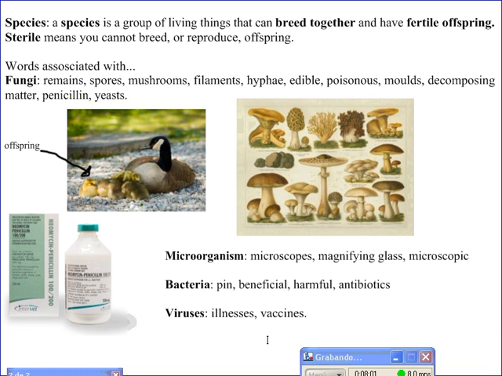Page 53, viruses. Some illnesses, like the flu or AIDS, are caused by viruses. Viruses are microscopic and we need special electronic microscopes to see them. They are not living things, but they can produce illnesses. Doctors give us vaccines to avoid getting illnesses caused by viruses. Viruses are not living things, but they produce illnesses.